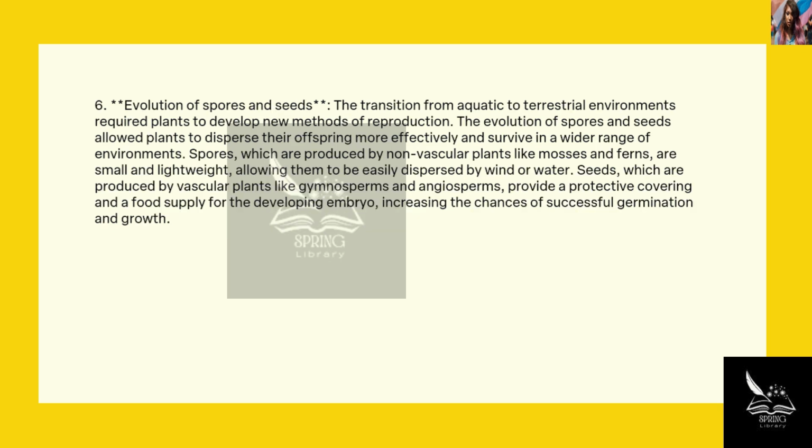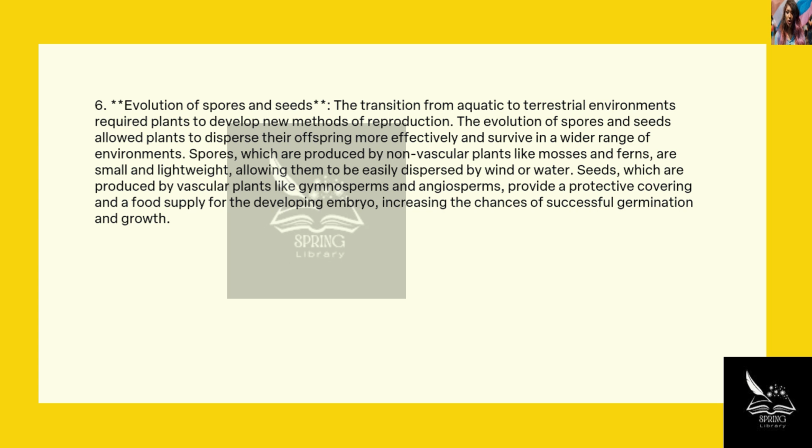6. Evolution of spores and seeds. The transition from aquatic to terrestrial environment required plants to develop new methods of reproduction. The evolution of spores and seeds allowed plants to disperse their offspring more effectively and survive in a wider range of environments. Spores, which are produced by non-vascular plants like mosses and ferns, are small and lightweight, allowing them to be easily dispersed by wind or water.